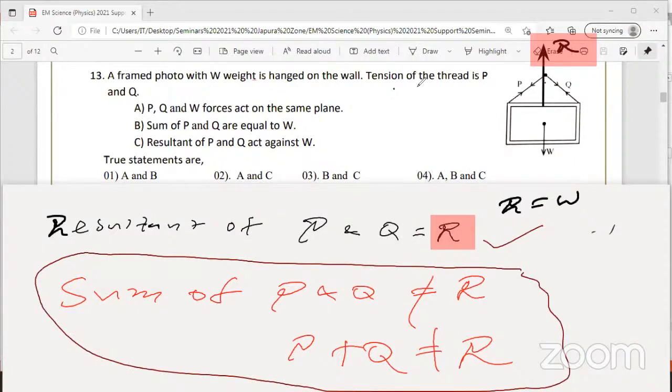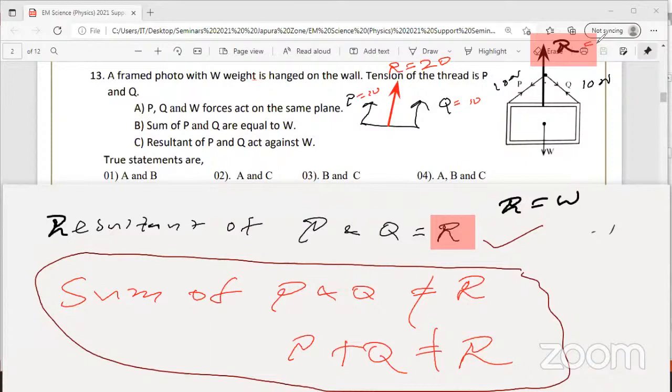Imagine you get an example here. P equals say 10 Newton. Q equals 10 Newton. Can you tell R is 20? No, completely wrong. 10 plus 10, 20 you can't tell. You can tell that if they are parallel to each other. Look at the screen, everyone. If P and Q are parallel, then you can tell the resultant is 20. Otherwise, you should not add them unless they are parallel to each other.